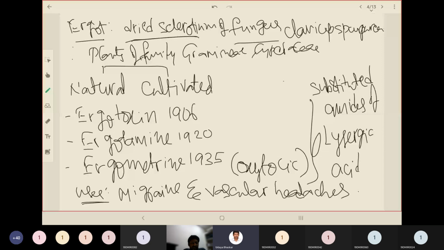And we have the years mentioned where the ergot alkaloids were isolated. In 1906, ergotoxine was isolated, in 1920, ergotamine, and in 1930, ergometrine. Out of all these three, ergometrine is an oxytocic. Okay, and you know the uses. It is used in the treatment of migraine and vascular headache. And these three are substituted amides. Amide means NHCO, a carbonyl group and an amino group attached together form an amide. Okay, these are substituted amides of lysergic acid. So it is a very important point to remember.